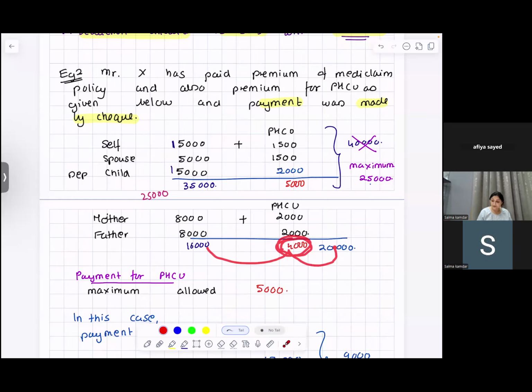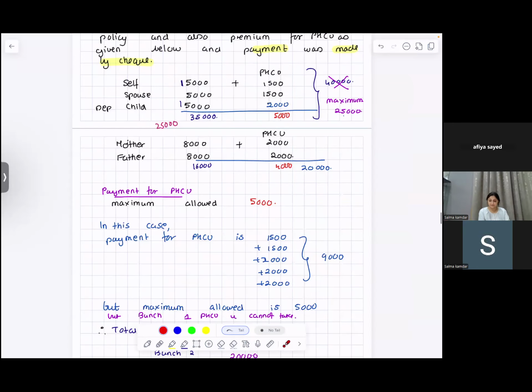But the total of preventive health checkup cannot exceed 5,000. See, this plus this is 9. The total of this cannot exceed 5,000. So he can take for bunch 1, he cannot take for bunch 2.